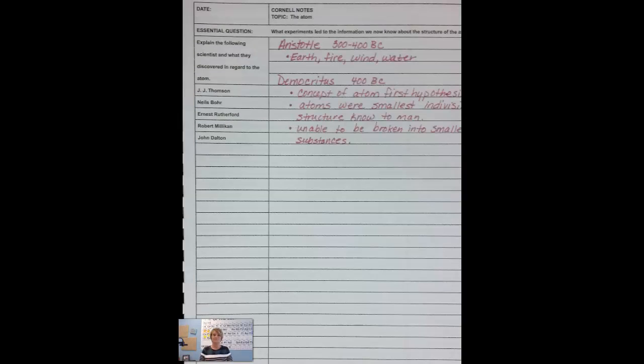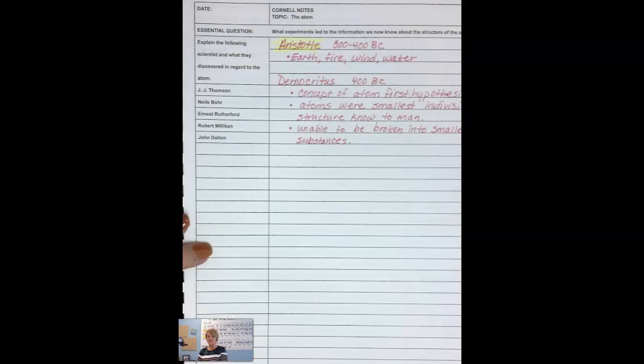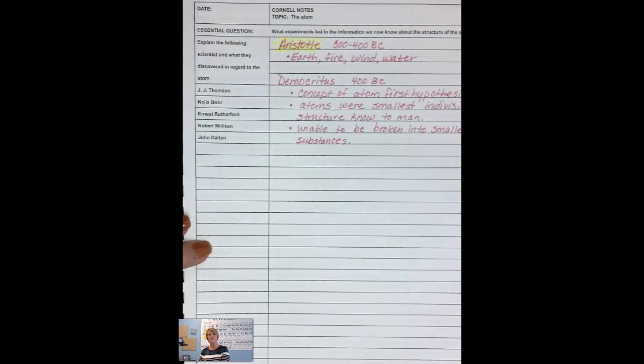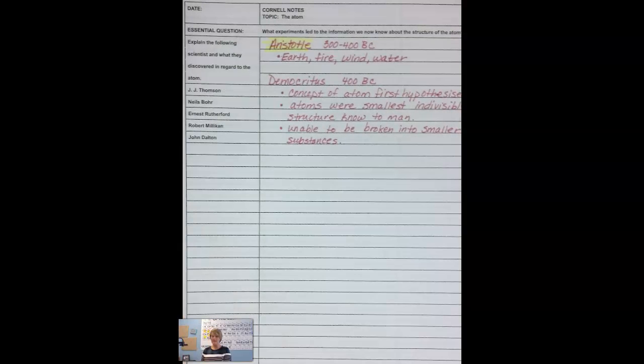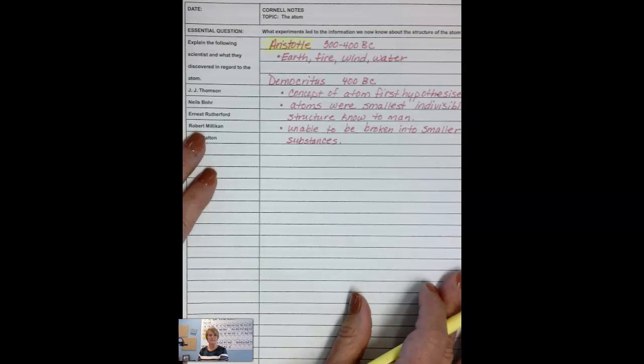Black Day. Okay, so the first two people that we're going to talk about are Aristotle and Democritus. Both of them were back in BC. Aristotle was a philosopher at that time, as was Democritus. What Aristotle said was that everything was composed of earth, fire, wind, and water. Although he was very generic in his description, if you watched your Edpuzzle videos, we know that he is somewhat correct in that everything is made up of those four substances.